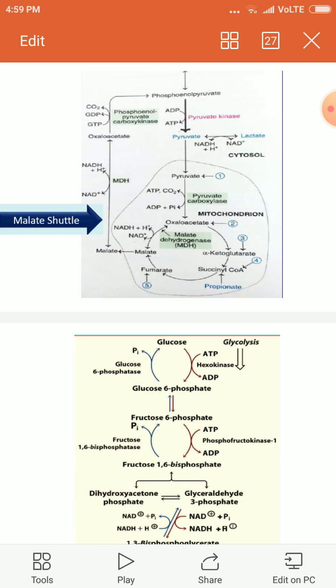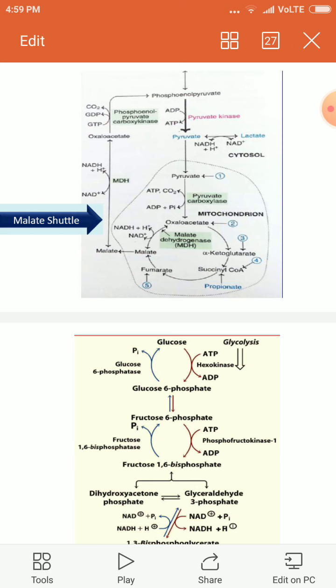This formed oxaloacetate further undergoes reactions of the TCA cycle in the mitochondrion. It first gets converted into TCA intermediates: oxaloacetate to alpha ketoglutarate to succinyl CoA to fumarate.